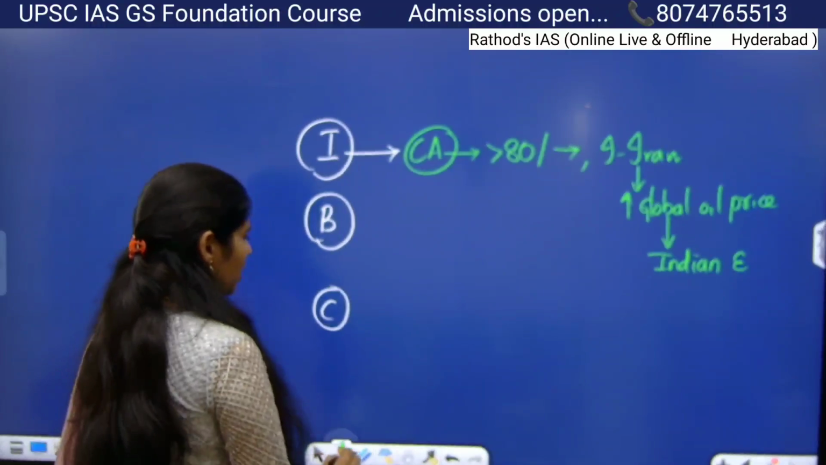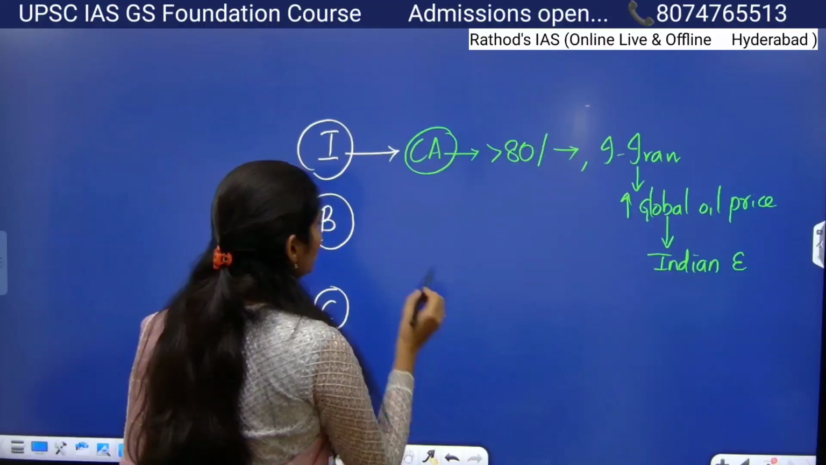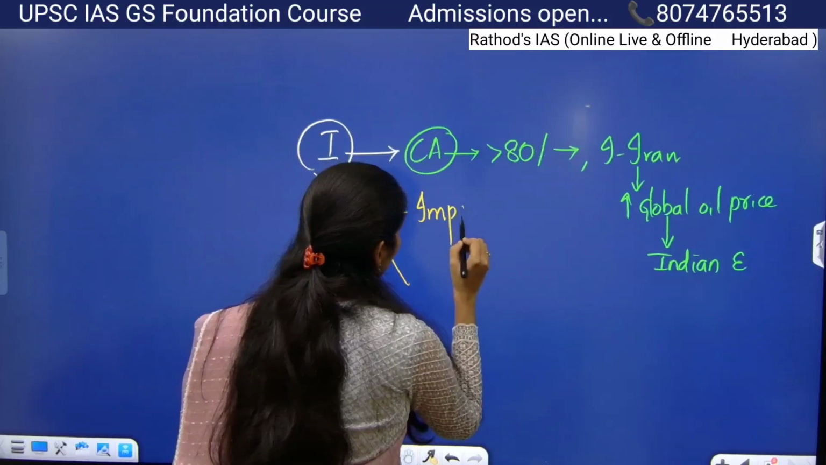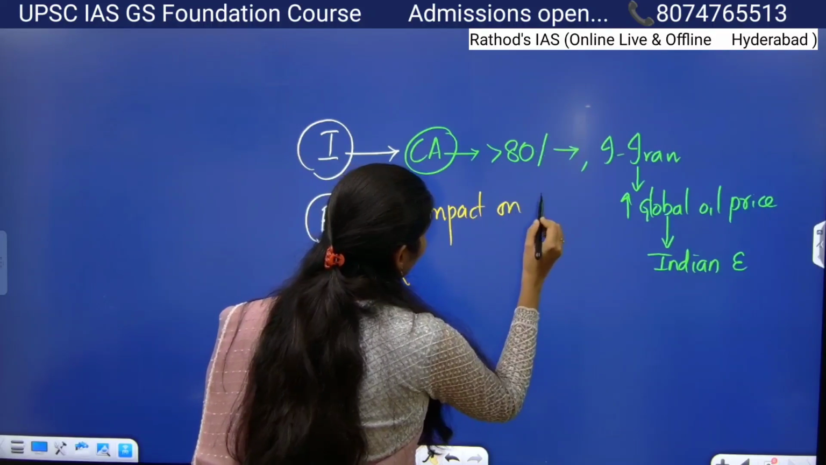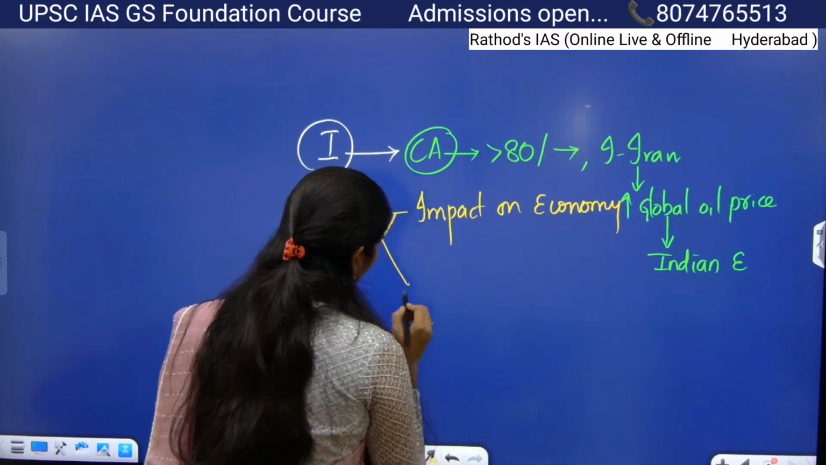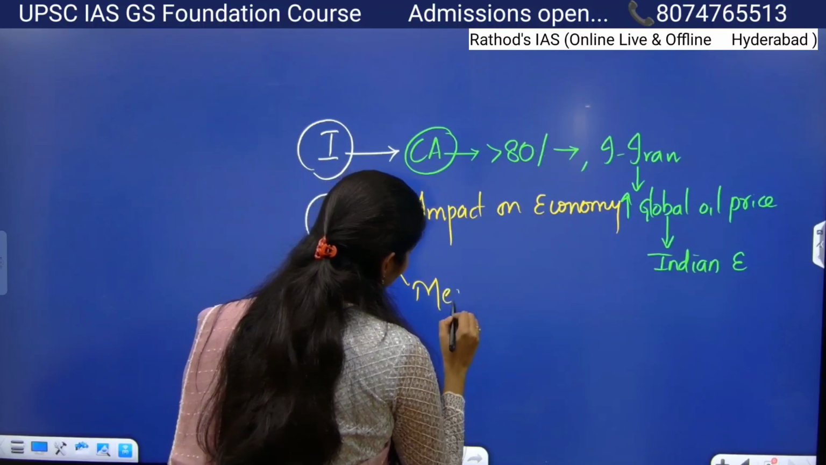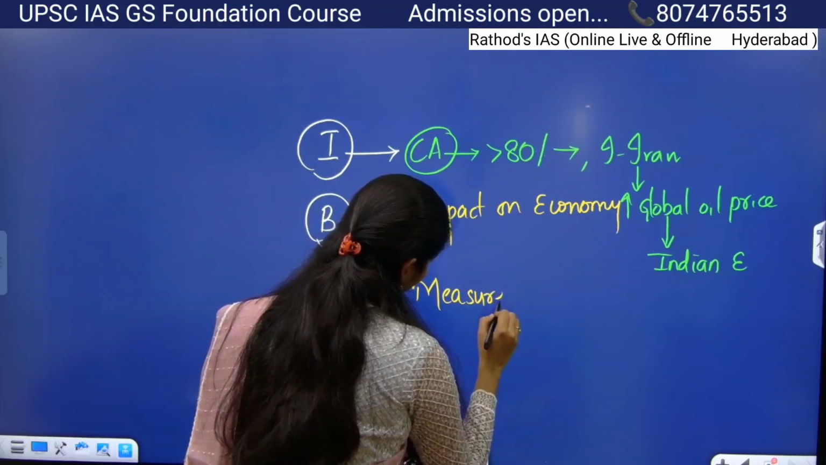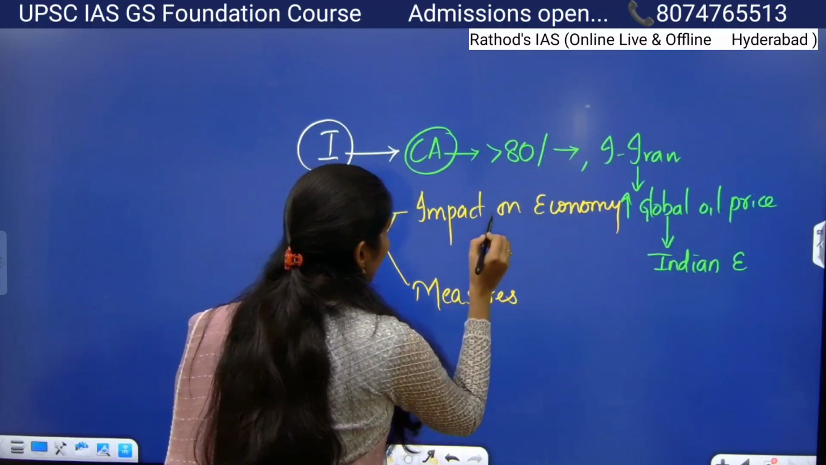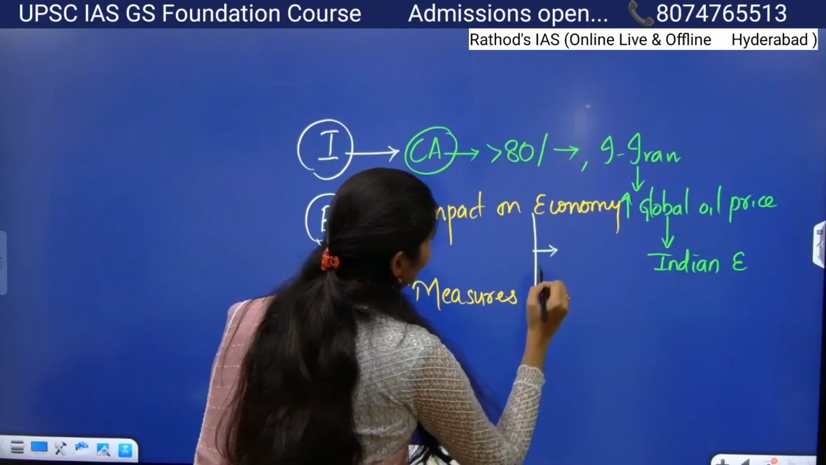And what can you write in your body? In the body they ask two sub-questions. One is what will be the impact on the economy, and you have to use this subheading, impact on economy. And the second one is they asked to give some measures, right? So in your impact on economy you can use bullet points.